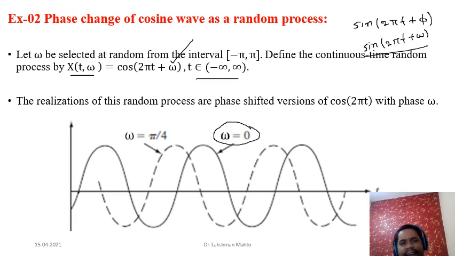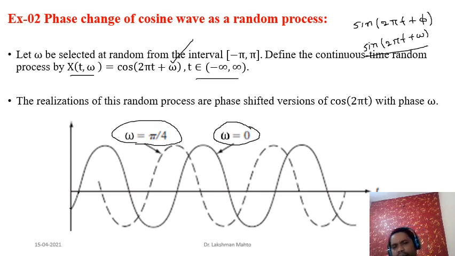And at 90 or negative 90 it happens to be 0. So you can observe that this is the cosine signal for 0 phase. But if you take phase equal to pi by 4, it has been shifted. So this dotted graph of the cosine wave, you observe, is the one with respect to the phase pi by 4.